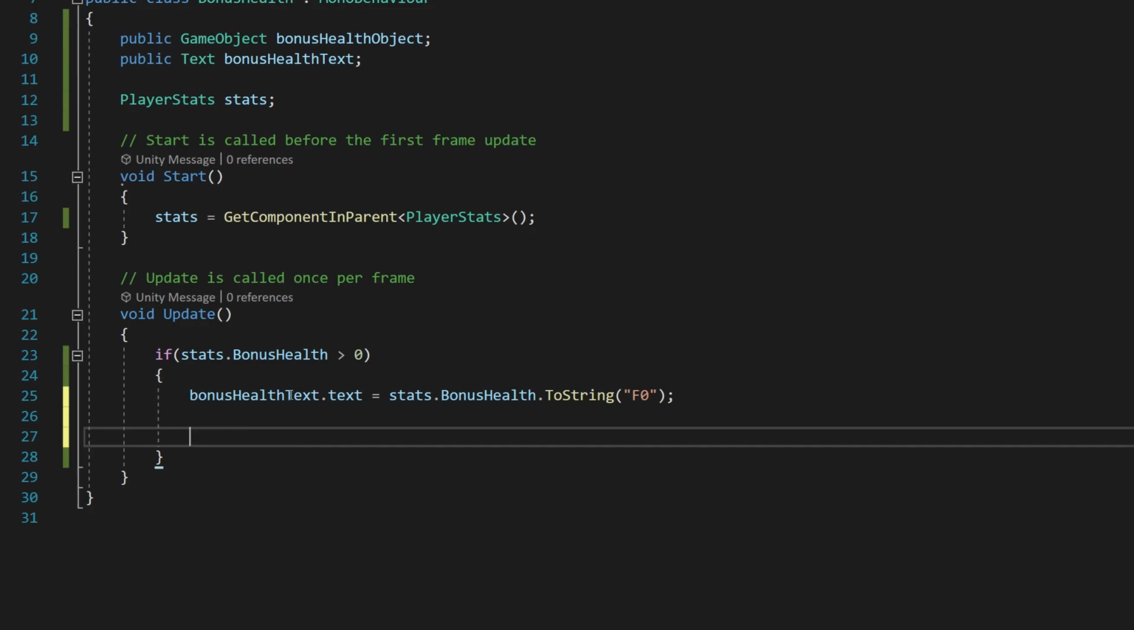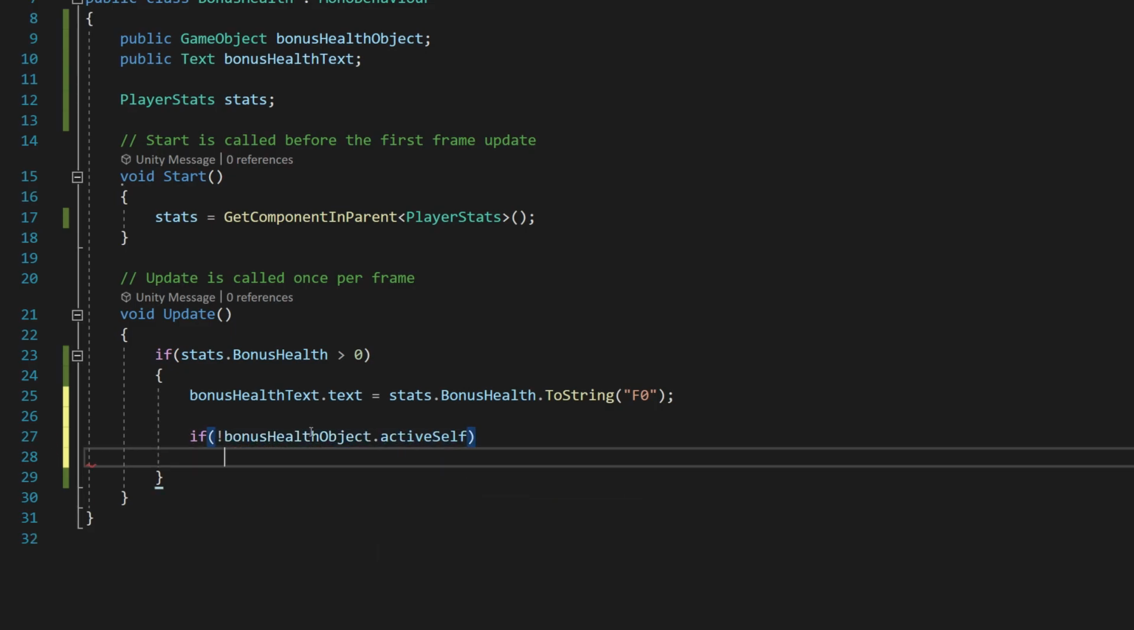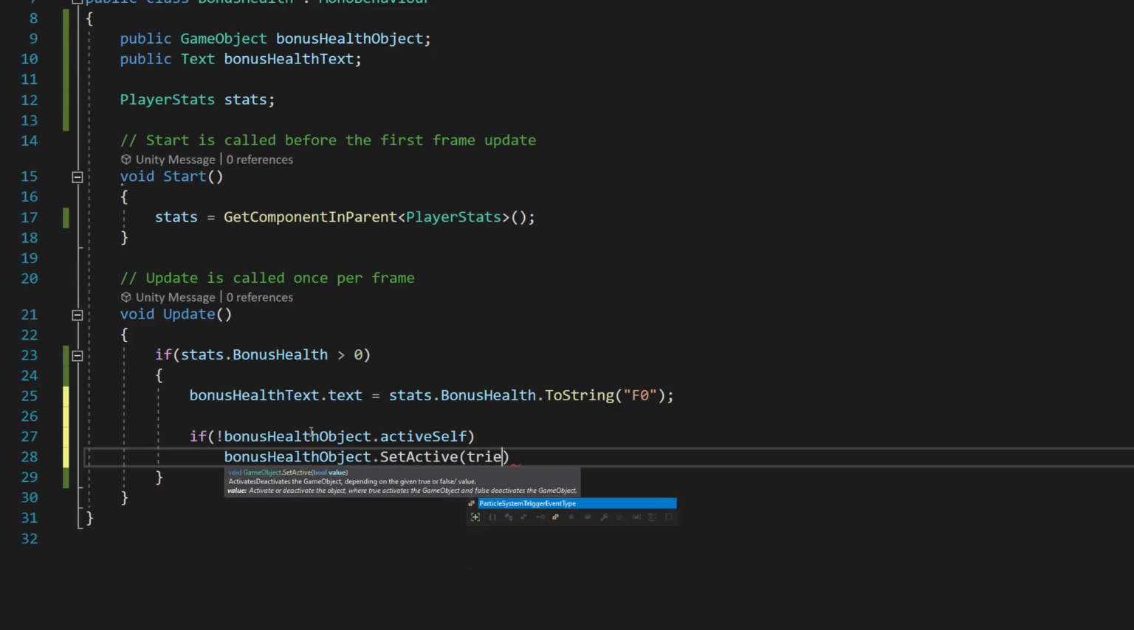Then we need to stay inside of this first if statement. We need to give ourselves some space and write another if statement. So we're going to say if bonusHealthObject.activeSelf. So that means if our bonus health object is currently turned off, we just want to turn that on. So we're going to say bonusHealthObject.SetActive true, just like that.